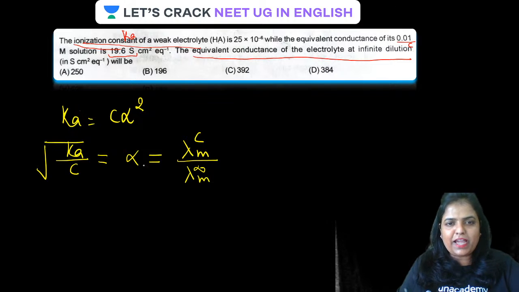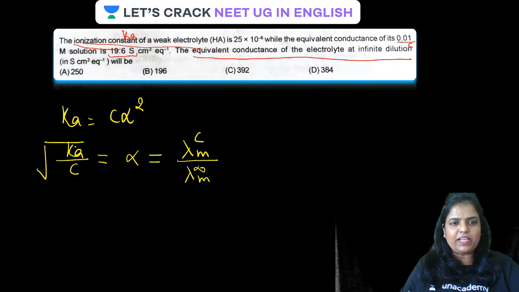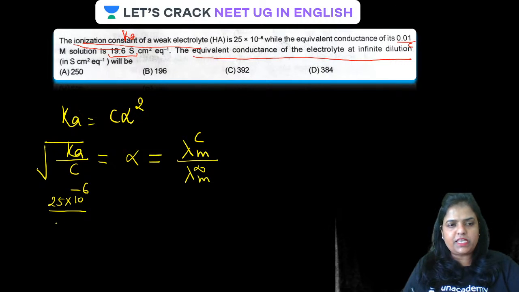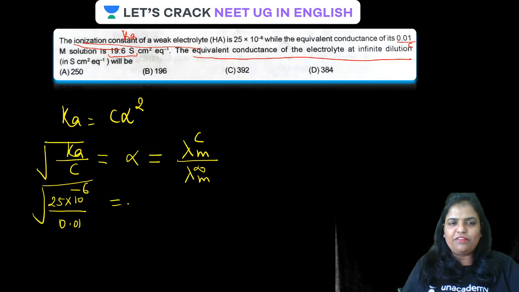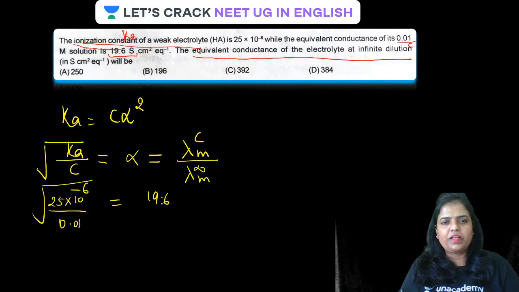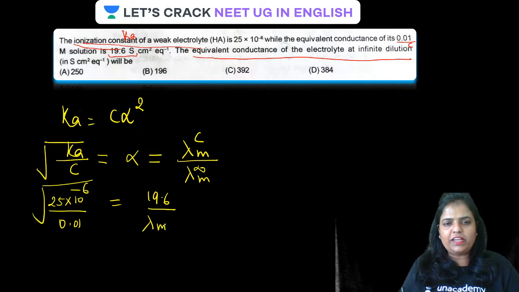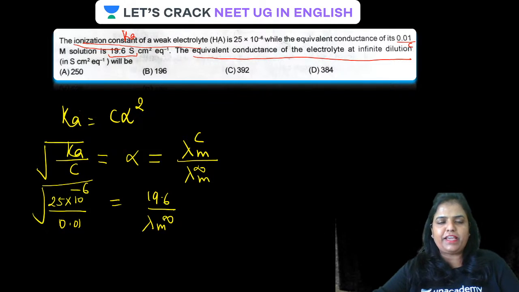We can directly relate the two. So what is the value of Ka? Ka is 25 into 10 raised to the power minus 6 upon C, which is 0.01. Square root of it will be equal to 19.6 upon molar conductivity at infinite dilution.